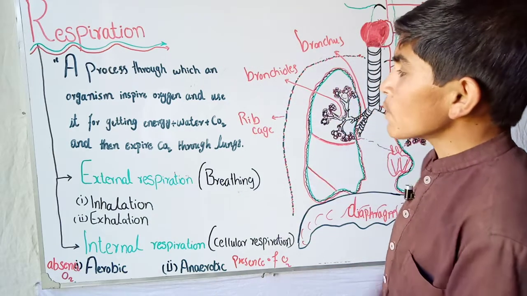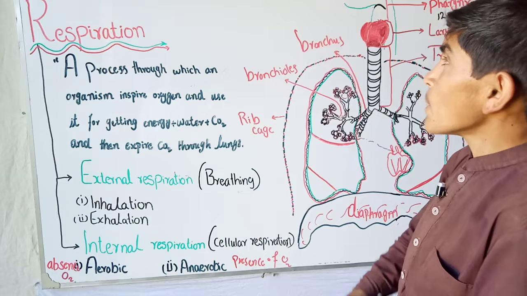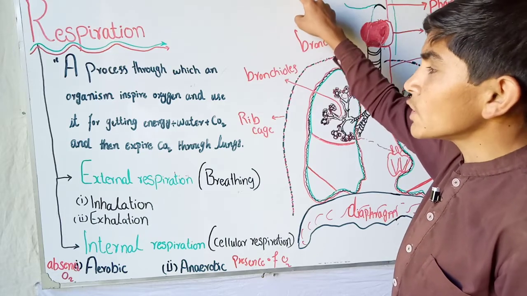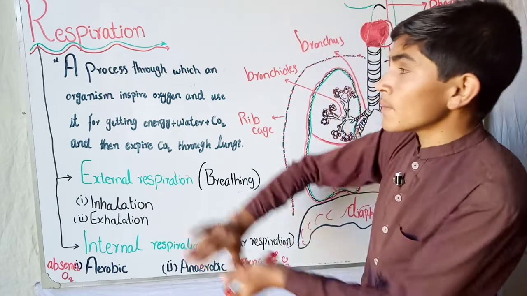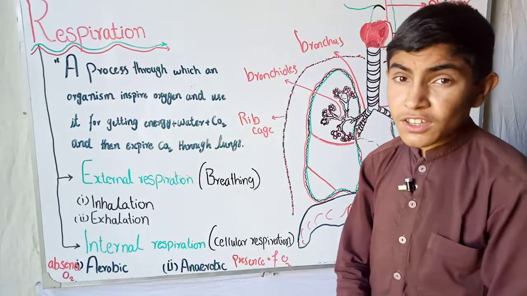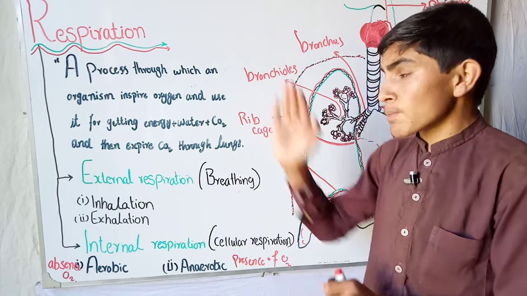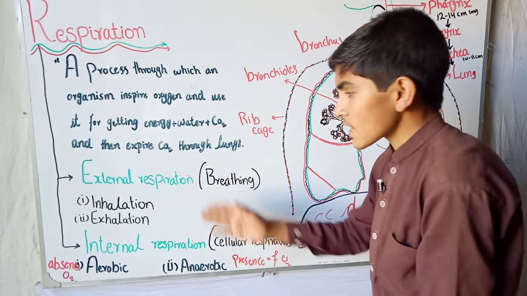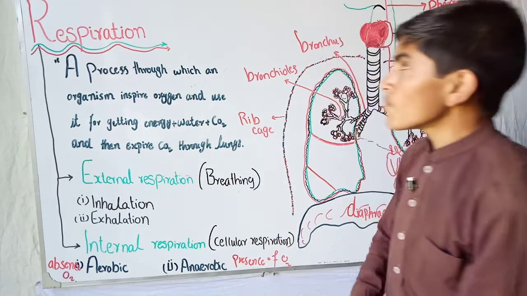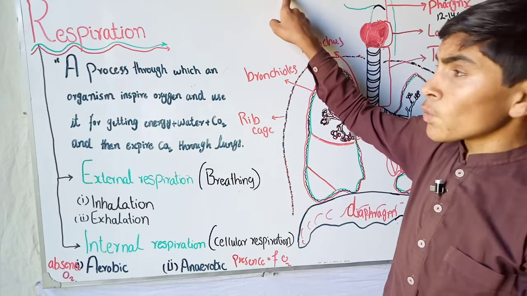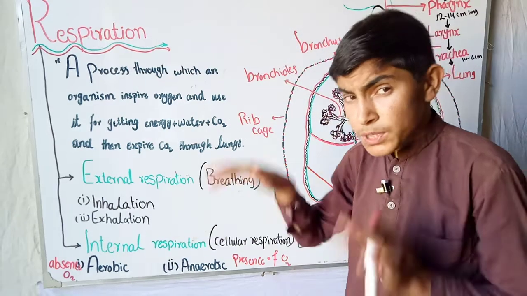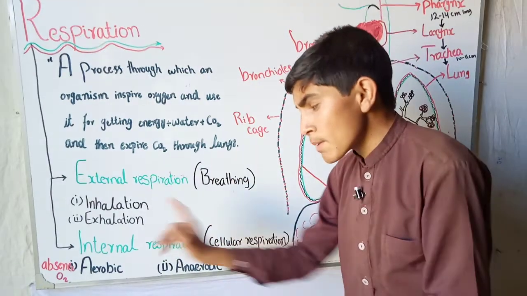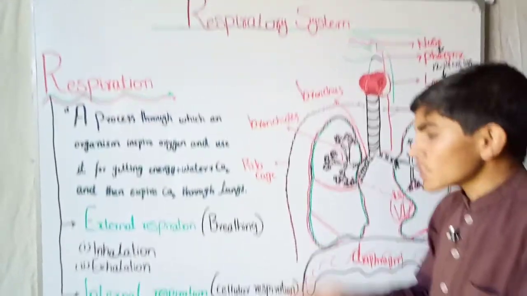So on the basis of this definition, we can conclude that the respiratory system is a system of the body through which the process of respiration occurs. You knew about respiration, it is a process. You know about its definition and its types. So it is a system of the body which performs the duty of respiration. It may be external, may be internal. Okay. This was a general term.